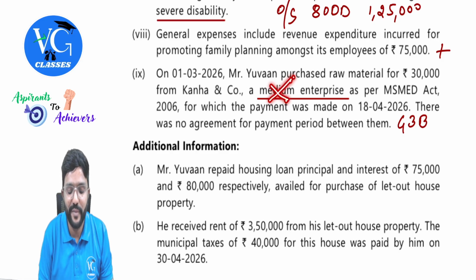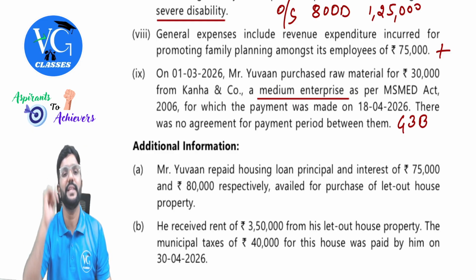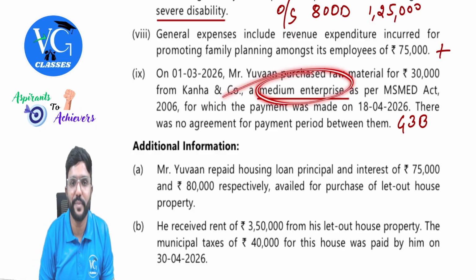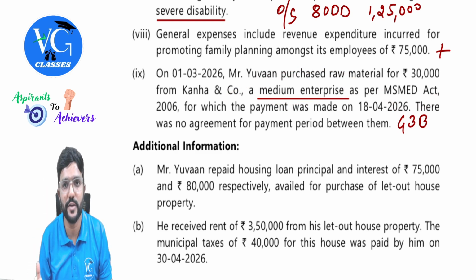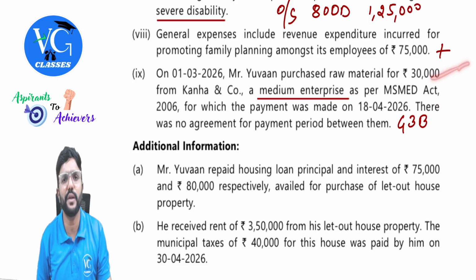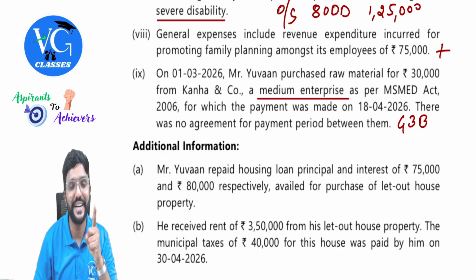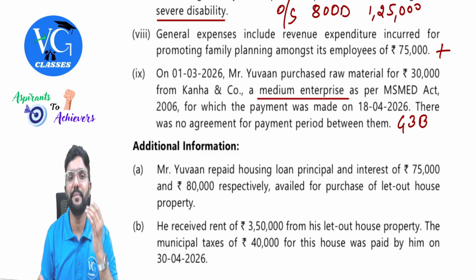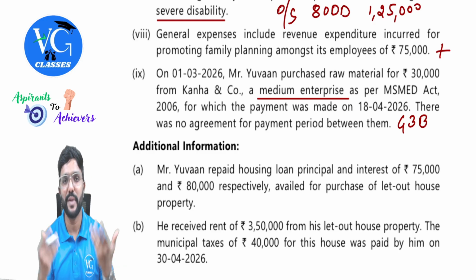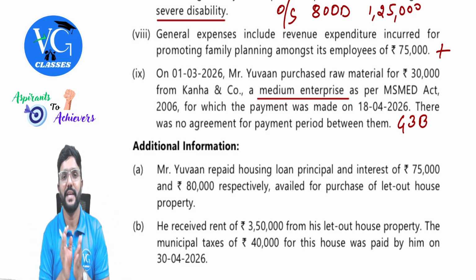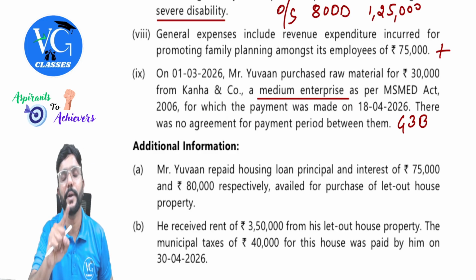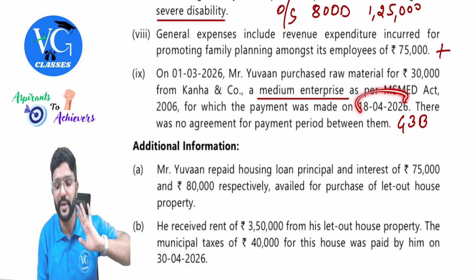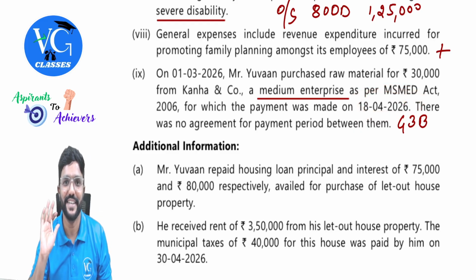Instead of medium, if it was micro or small enterprise, the expense would be disallowed in the current year, and it will be allowed in next year. But as it is a medium enterprise, section 43B is not at all applicable. And UN is following mercantile basis of accounting. So can he claim this expense on accrual basis? Yes, he can claim it. But as I mentioned, if the payment was to a micro or small enterprise, as payment is not made within 15 days in case of no agreement, then it will not be allowed on accrual basis. It will be allowed only on payment basis, which in that case will be allowed in next year, not in the current year. Got it?